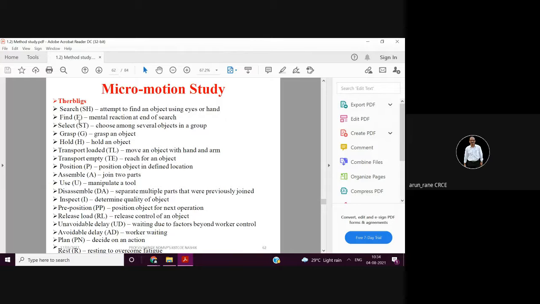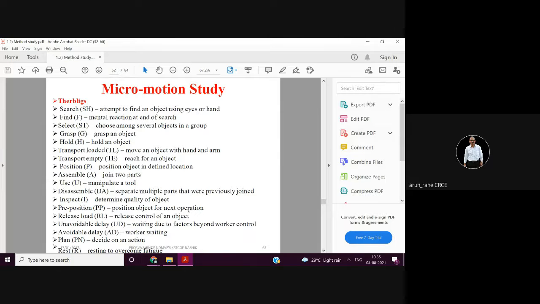So search, find, select. Like search means attempt to find an object using eyes or hand. Position, P, that is position object in defined location. Assemble, that is you join two parts. Use, that is you are using a tool, spanner use. Preposition, that is position object for the next operation.